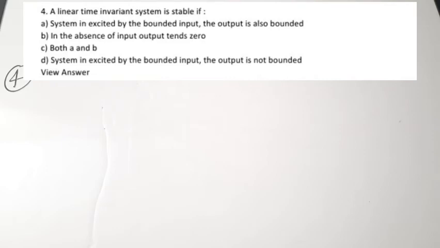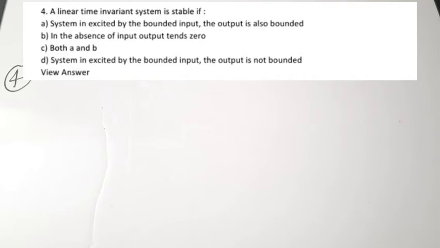System is excited by a bounded input, the output is also bounded. Or B, in the absence of input, output tends to be 0. And the option C is both A and B. Option D, system is excited by bounded input and output is not bounded.